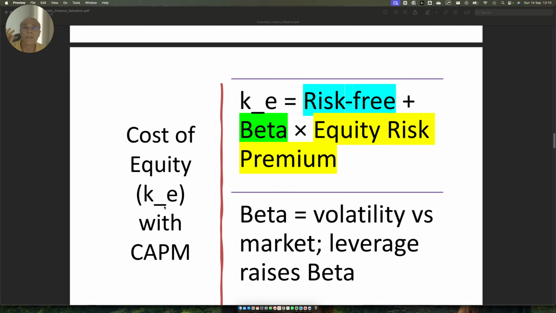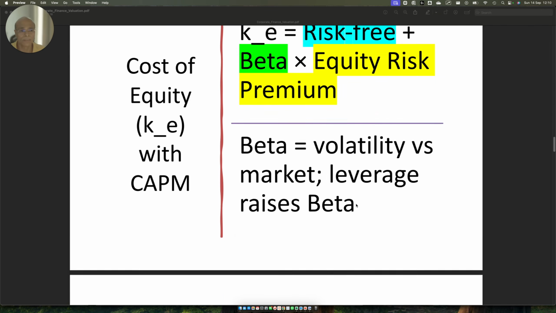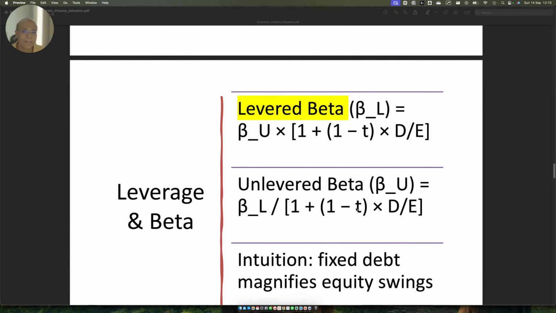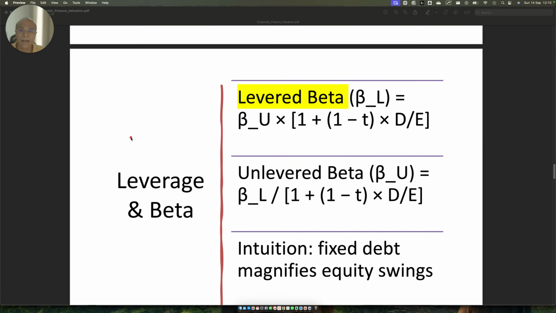You don't know what return you're going to get when you need money. So therefore, the cost of equity will be the risk-free rate plus beta multiplied by the equity risk premium. All right? Okay. Now, what is levered beta and unlevered beta?